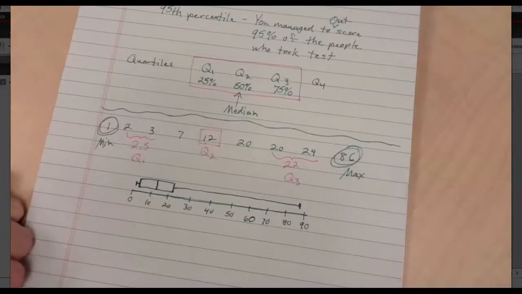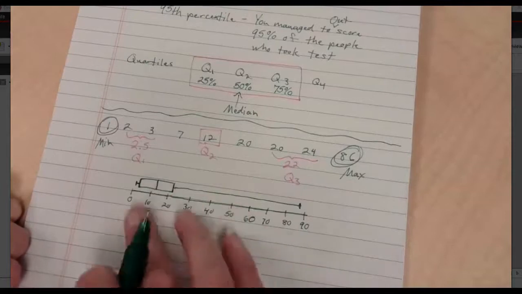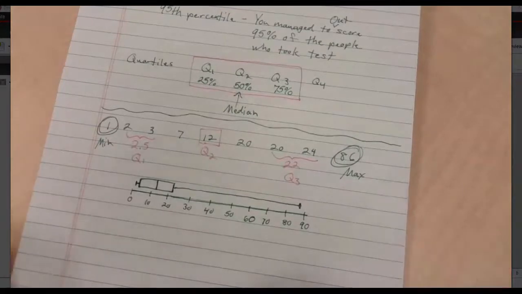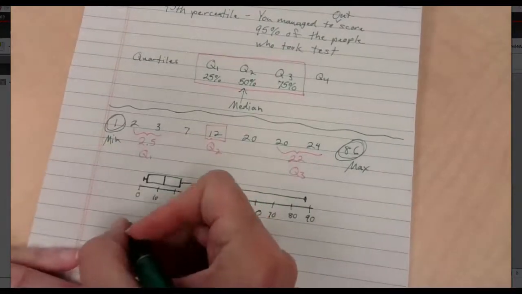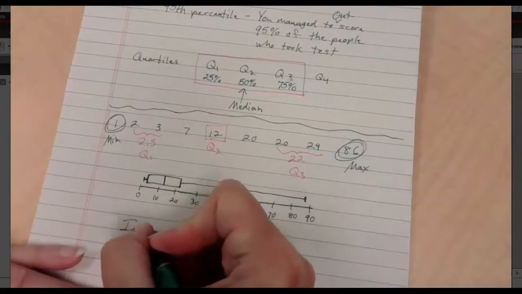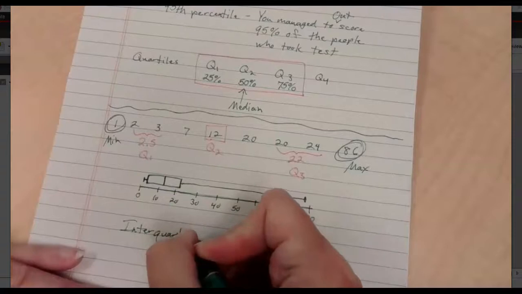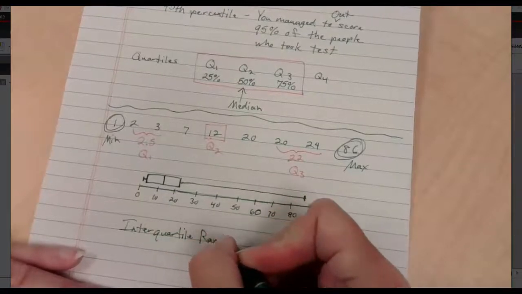Bonus question, just for the fun of it. What would you say is the mean? If you're looking at all this, where would you say the mean is? Think about that. Ponder life. I'm going to show you two things. One, there's something that is called an interquartile range. Interquartile range. And that is simple enough.